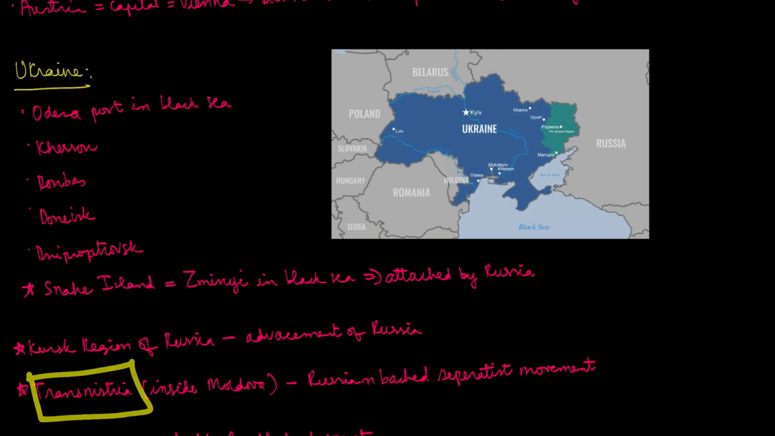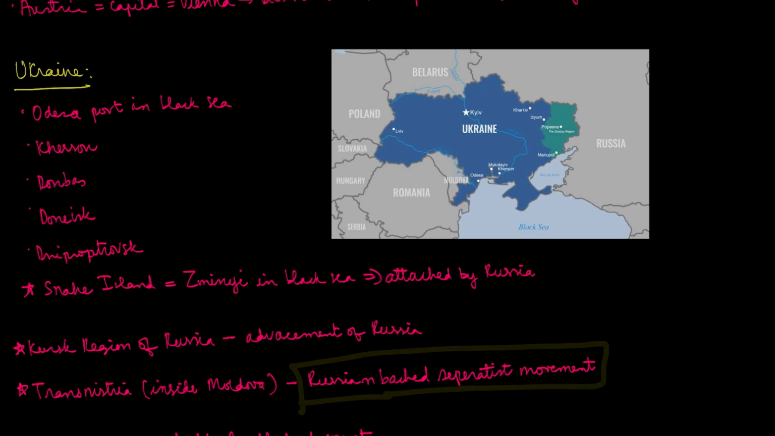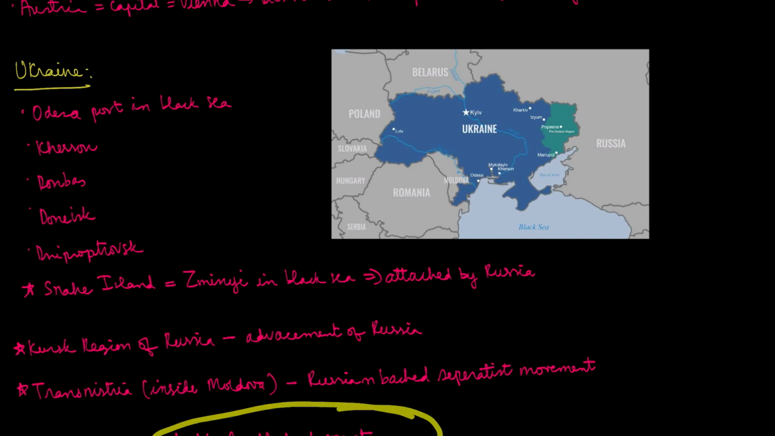Then Transnistria inside Moldova. A Russian-backed separatist movement is going on in Moldova, in Transnistria. Then Liechtenstein, it is a doubly landlocked country.